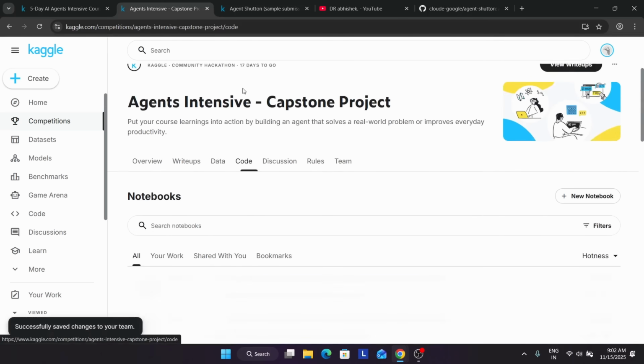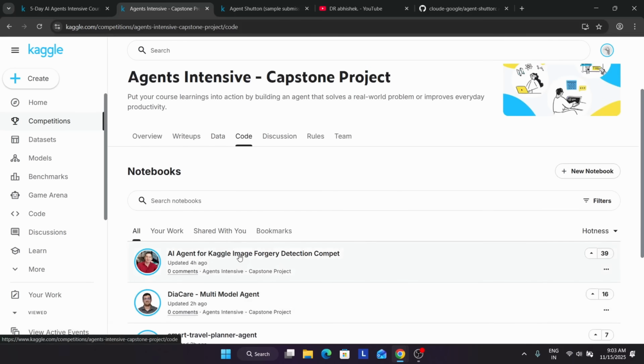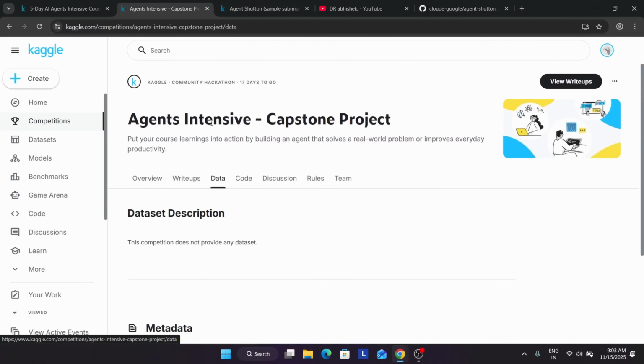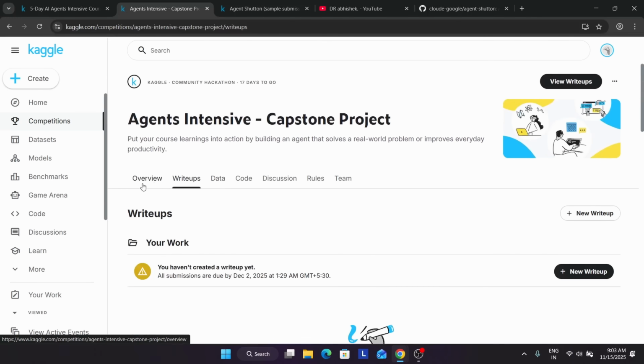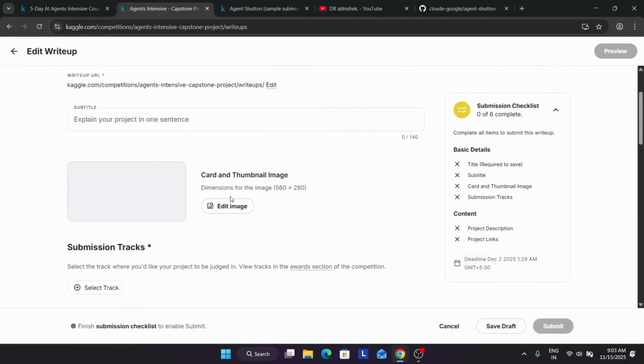Now you can see the code part is here. Here you can see all the code which people have already submitted. The second thing is that the data is here, and the write-ups are here. To create one, you have to click on a new write-up over here, and then you have to fill in all these things.